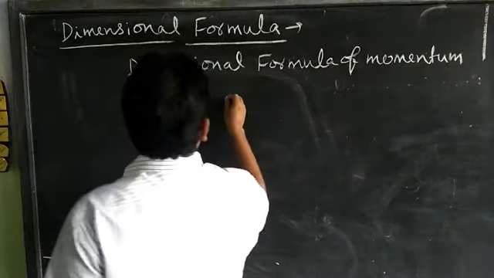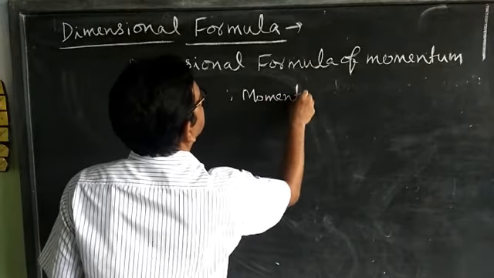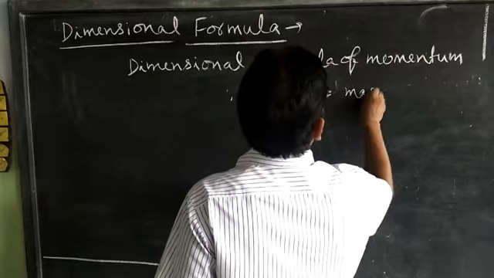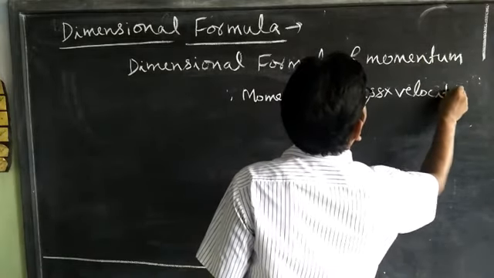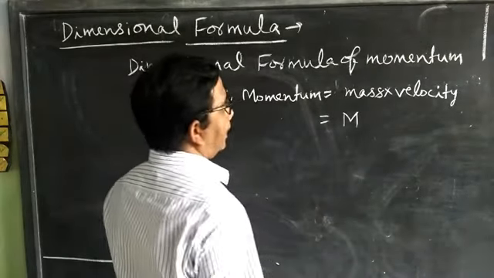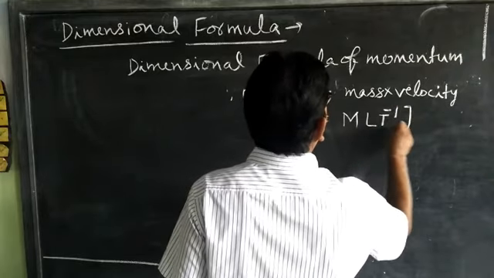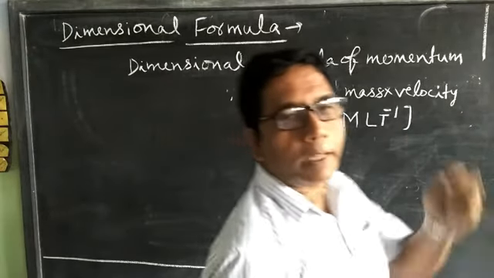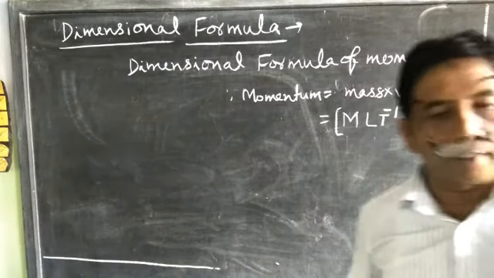Since we know momentum is equal to mass into velocity, and mass is represented by M and velocity is L T power minus 1, thus the dimensional formula of momentum is M L T power minus 1.